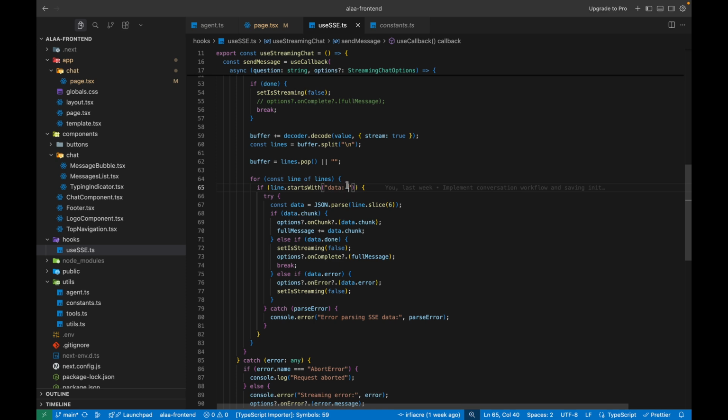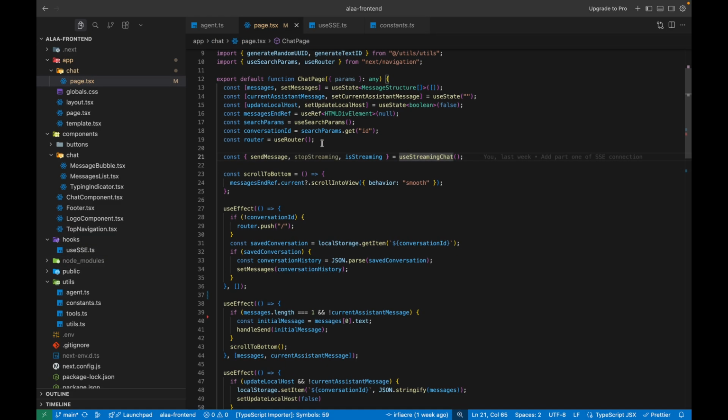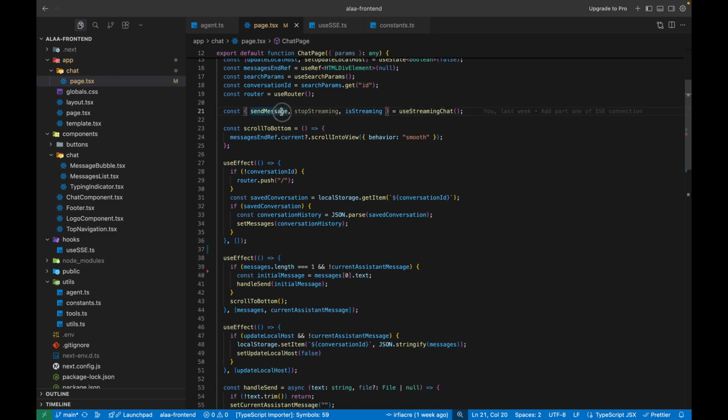Now this is what I'm getting, and whenever I receive a chunk, I always send a chunk. You will see all of this in these options, you see the on chunk method. Then also, once everything is done, I call the complete method, and if an error occurs, I call the error method.